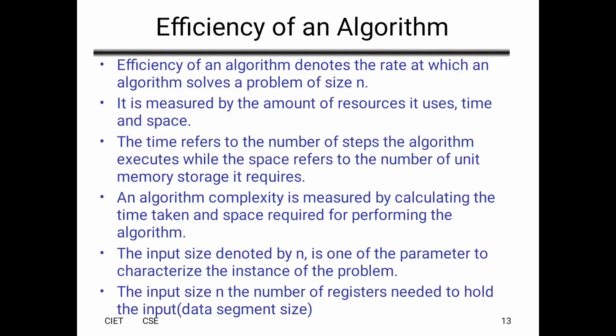So time refers to the number of steps to execute the algorithm, known as time complexity. Space refers to the number of units of memory storage required. So the complexity is measured by calculating the time taken and space required for executing the program or an algorithm.